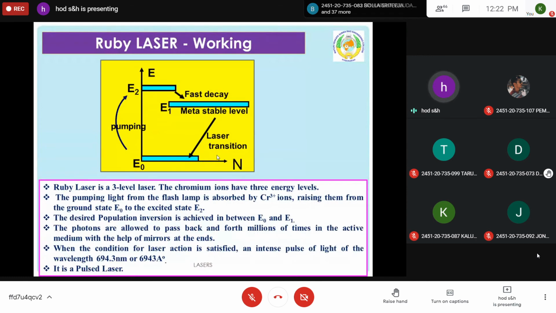And remember, this is a pulsed laser. Whenever there is a flash of xenon light, then excitation and de-excitation take place. It produces laser. Again, the flash will turn off. Again, it takes some time. Again, the flash will turn on, so that again excitation takes place. So you will be getting some time gap here. That's why you will be getting pulsed laser. It is not a continuous laser. This is the main drawback of Ruby laser.